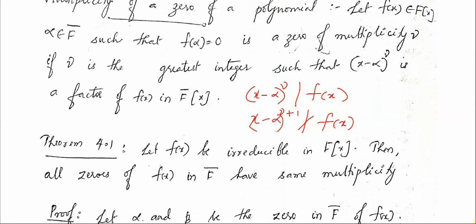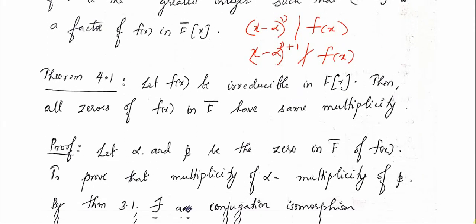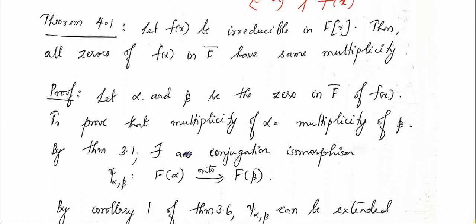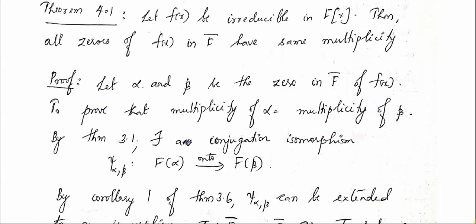Now let's have a look at this theorem. Let f(x) be irreducible in F[x], then all zeros of f(x) in F closure have the same multiplicity. That is a very powerful theorem. That is, if you have an irreducible polynomial in F[x], then all the zeros of f(x) in F closure have the same multiplicity.